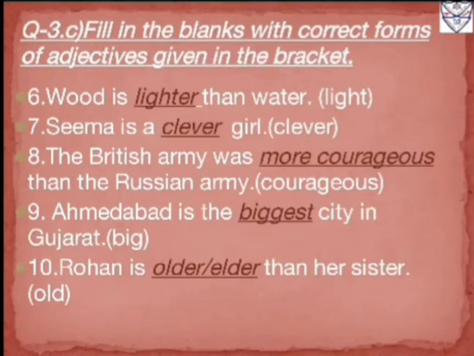So old will become older or elder. You can also use old, older, oldest, or old, elder, eldest. So we can use older, even elder, both for this answer. Now here after old we are adding ER to form the comparative degree. Same over here, we will add ER to form the comparative degree. So the answer will be older and elder.